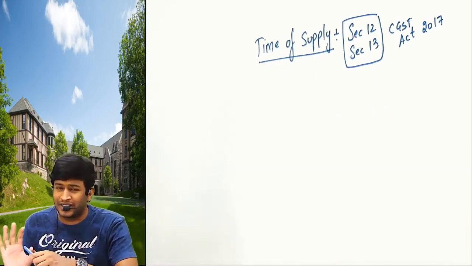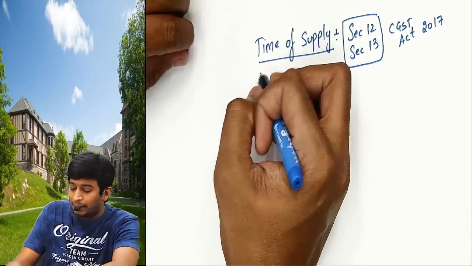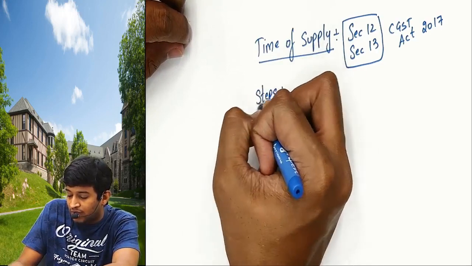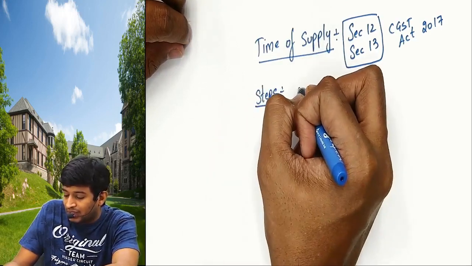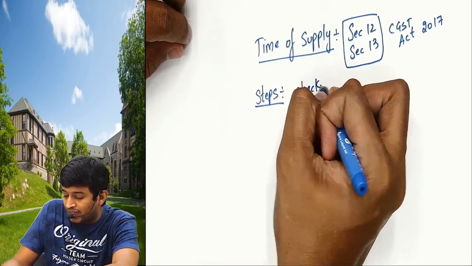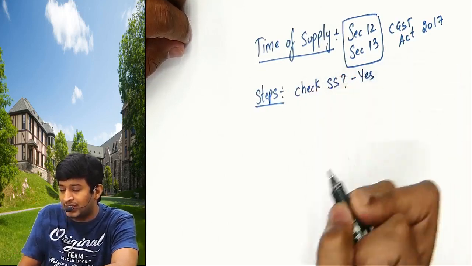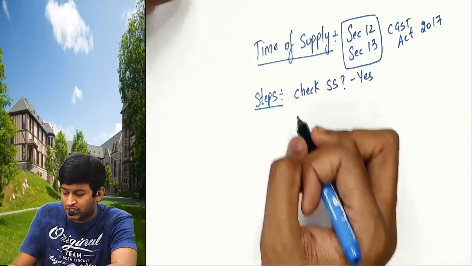टाइम ऑफ सप्लाई उसका मतलब क्या होता, पहले समझो सर. पहले याद रखो, what are the steps generally we follow in GST. Step 1, check whether it's a supply. If answer is yes, then we'll go forward. If answer is no, no GST.